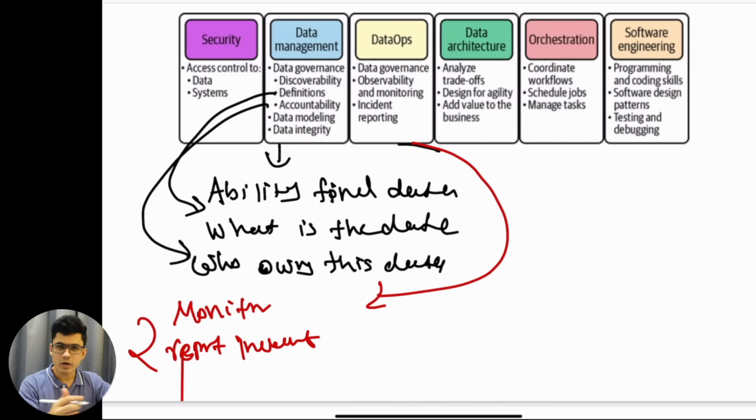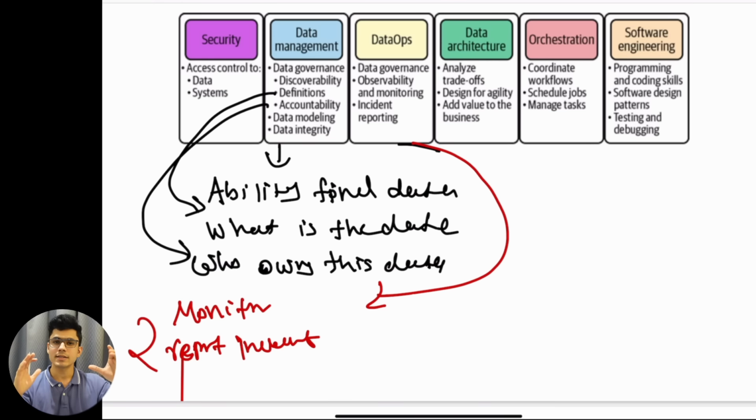Now, data architecture. We have a detailed section after this about data architecture, where you analyze the information, analyze the trade-offs, and add value to the business by designing the proper architecture for the system. We'll understand this. Then we have orchestration. This is used for coordinating workflows, scheduling jobs, and managing tasks. In data engineering, we have multiple data pipelines working. Data pipelines are basically ETL jobs. It is just a fancy name, but it's just extracting, transforming, and loading the data at some location. This entire operation is called a data pipeline.